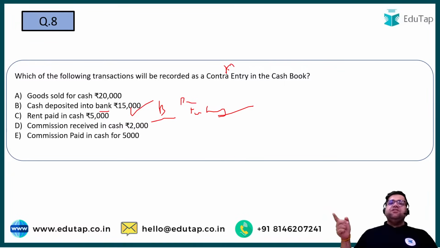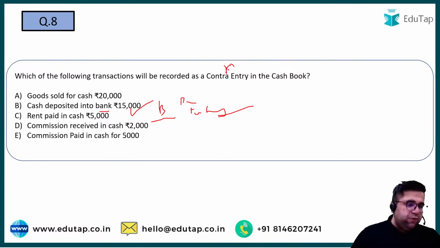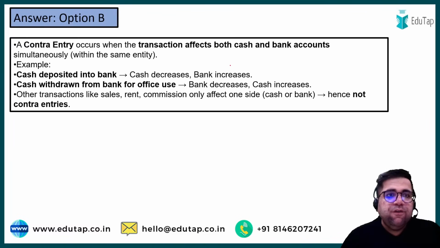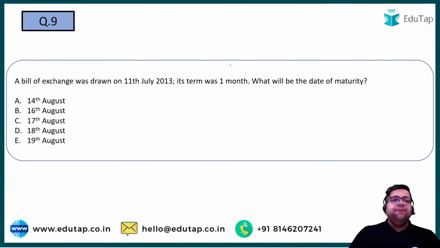Rent paid in cash, so rent account debit to cash. Commission received in cash, so cash account debit to commission, right? So I hope you know the journal entries, then only you can solve it. Moving forward to the next one, question number 9.